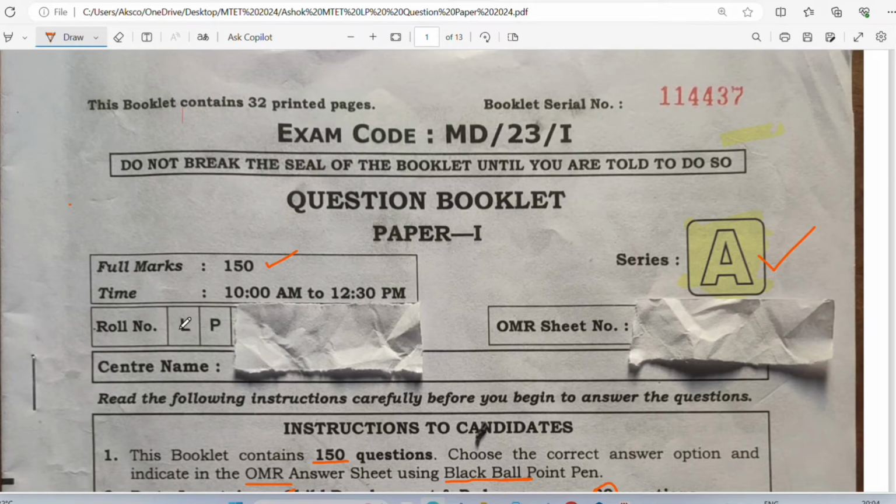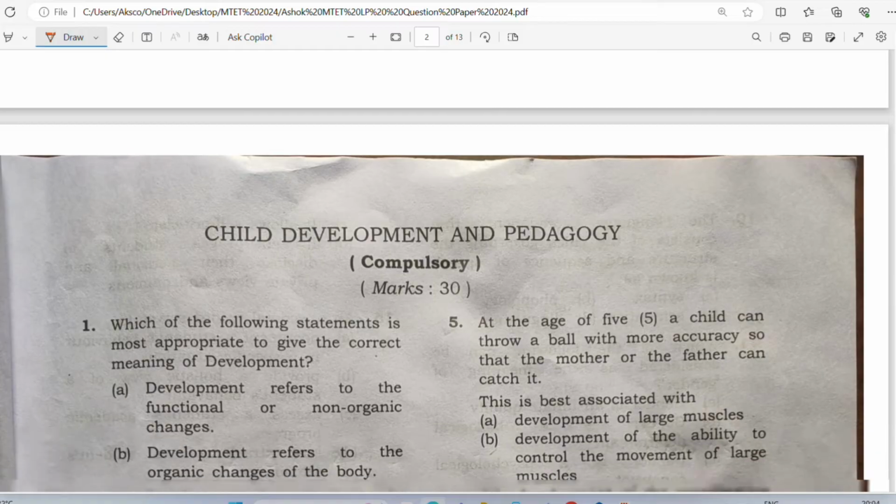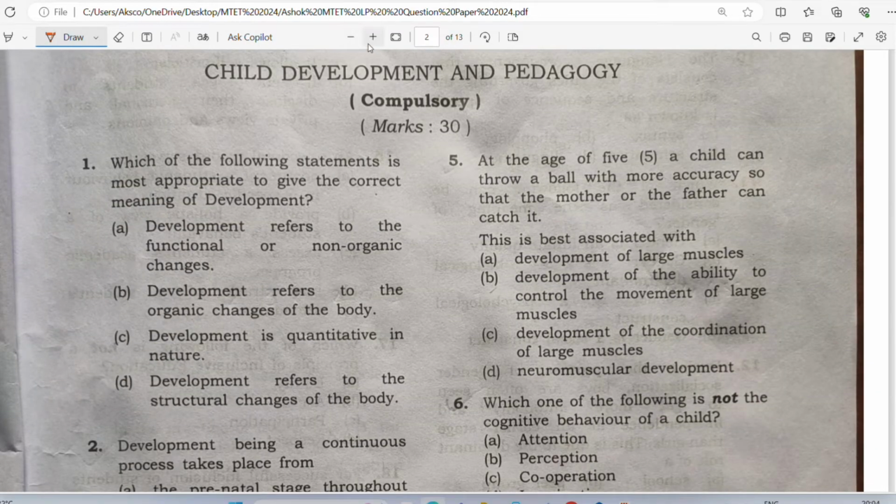Here you have to fill up your roll number, here your center name, and the OMR sheet number you have to fill up here. Understood? So I think it was very clear. You understood how you have to go about it, right? Good.